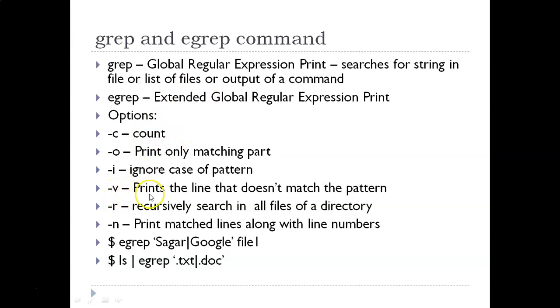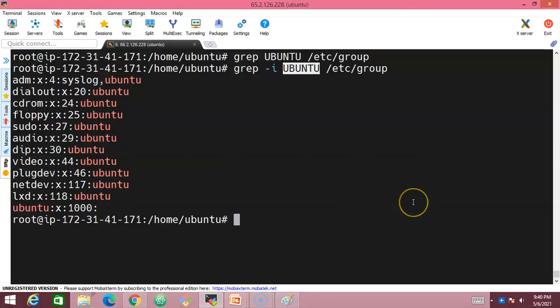-v stands for prints the lines that do not match the pattern. Now we are trying to print the lines which match the pattern. Whatever lines have Ubuntu, we are trying to print them. Now we don't want the lines which have the keyword Ubuntu. We will try to print those lines which do not have the keyword Ubuntu. So let's try to use this command.